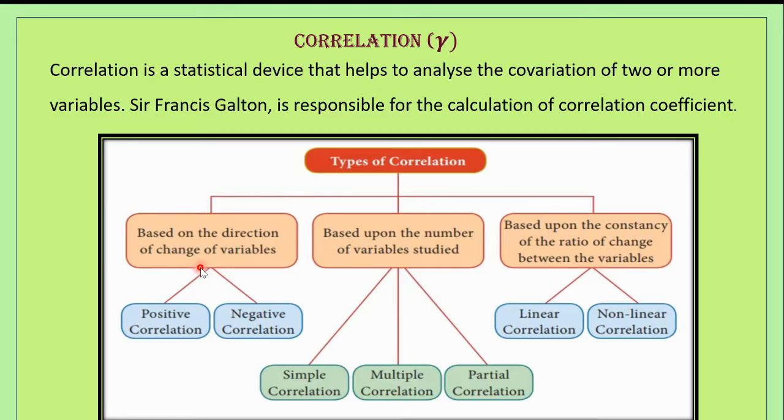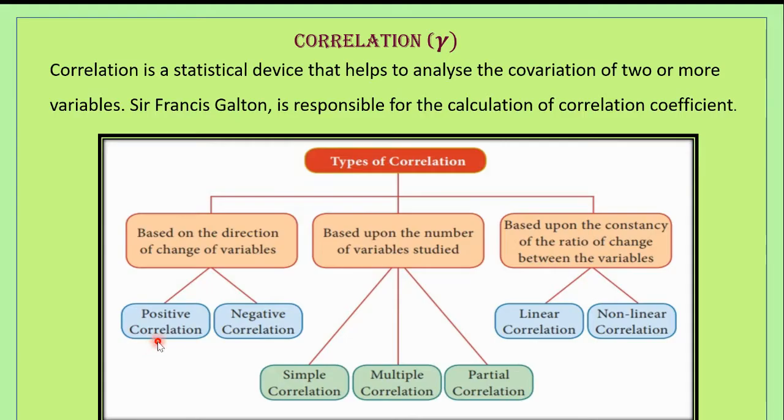Based on the directions of change of variables, correlation can be classified into two. Correlation is classified into two types as positive correlation and negative correlation based on the direction of change of the variables. So what do you mean by positive correlation? When the values of the variables increase together, then it is called as positive correlation. When the values of the variables move in the opposite direction, it is called as negative correlation.